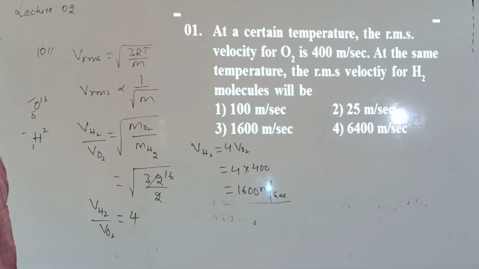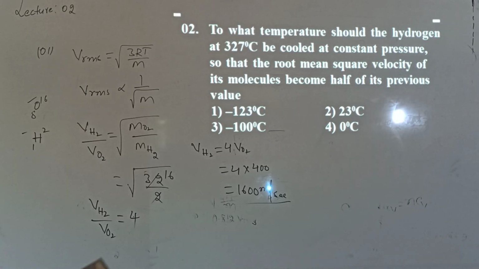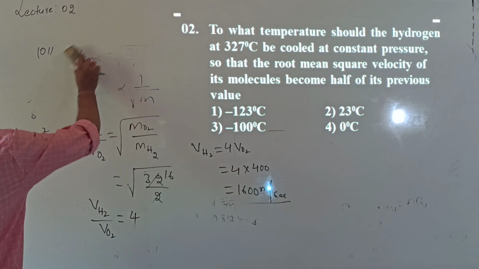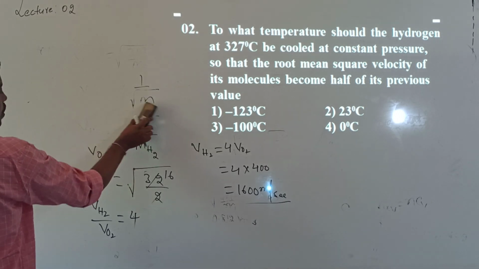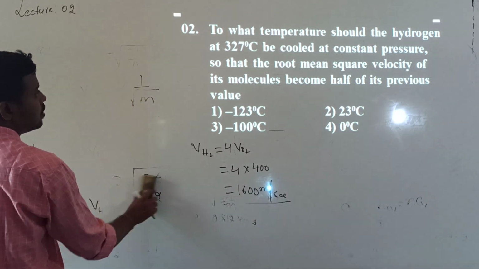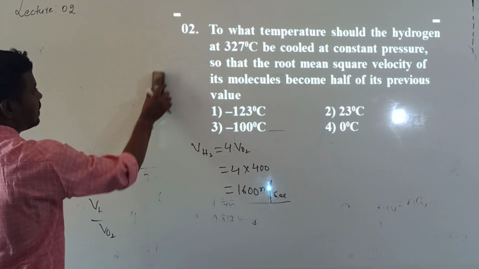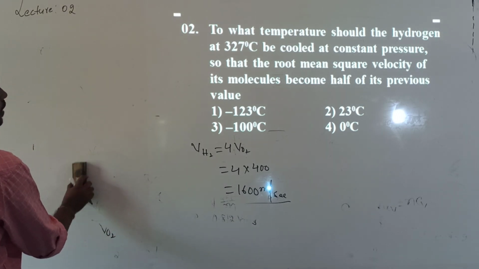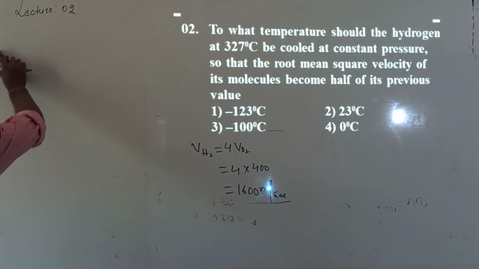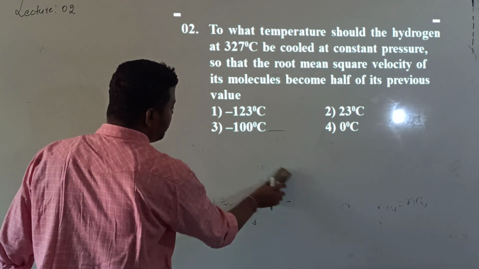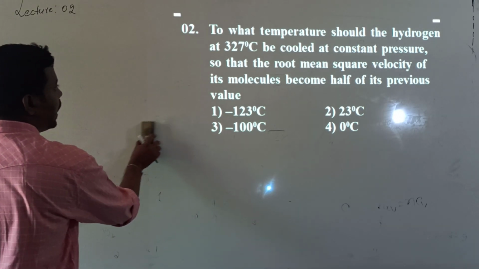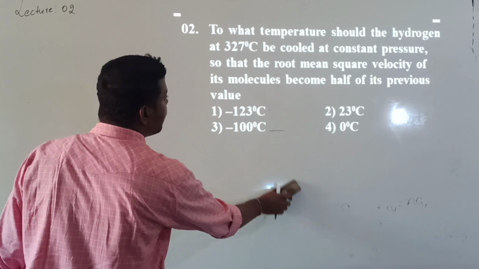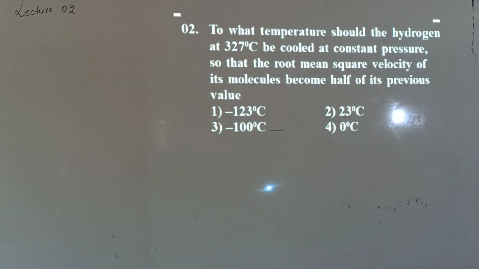Next question, question number 2. To what temperature should the hydrogen at 327 degrees Celsius be cooled down at a constant pressure so that the root mean square velocity of its molecules becomes half of its previous value?